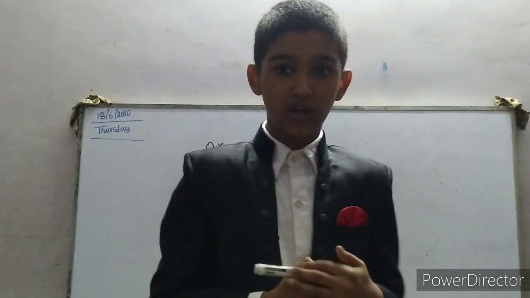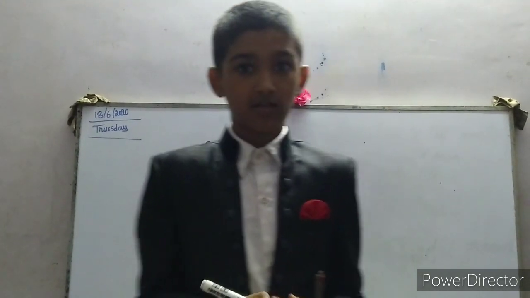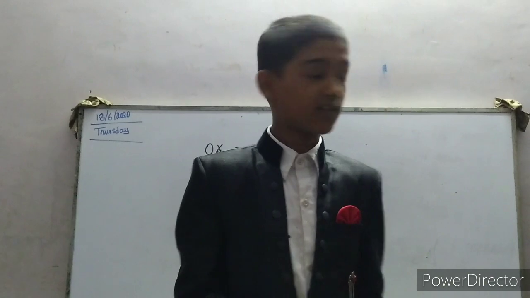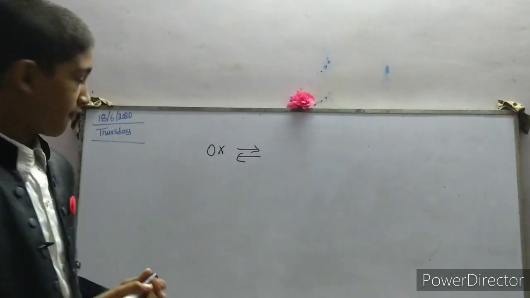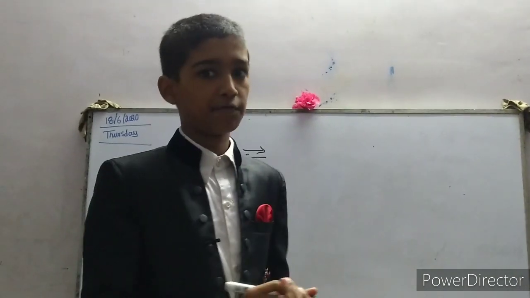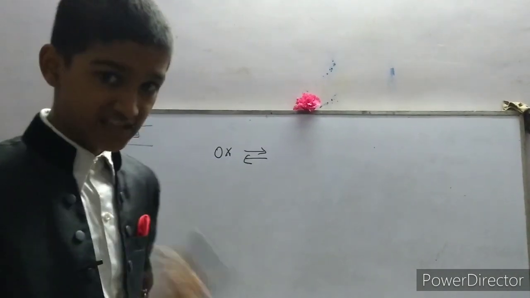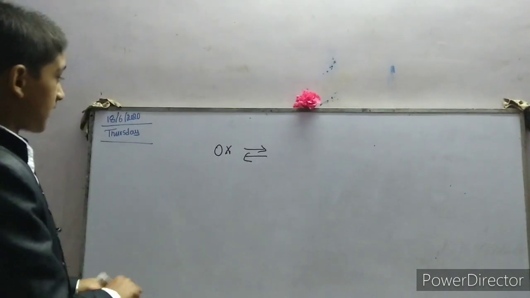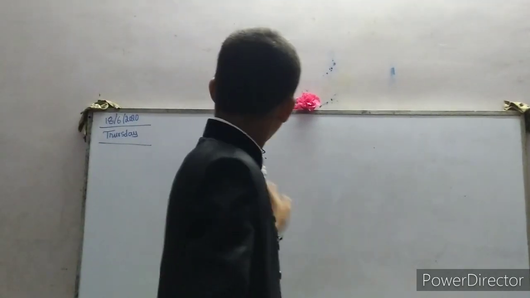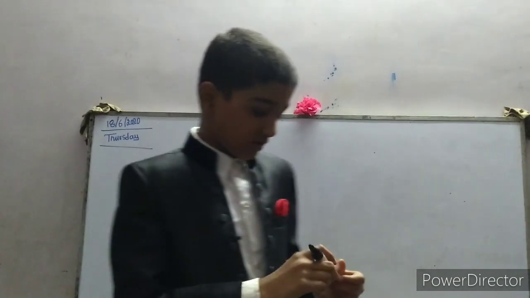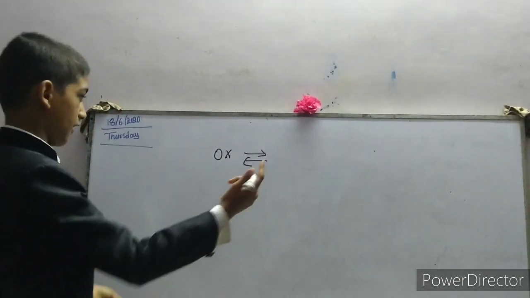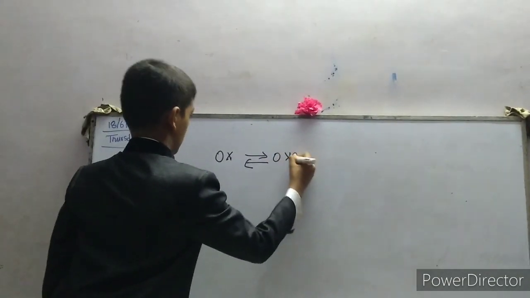Ox will not become oxes. You will say that I told that when x is the ending alphabet, we have to add es, but I told sometimes only. When it is ox, we should not write oxes, we have to write oxen.